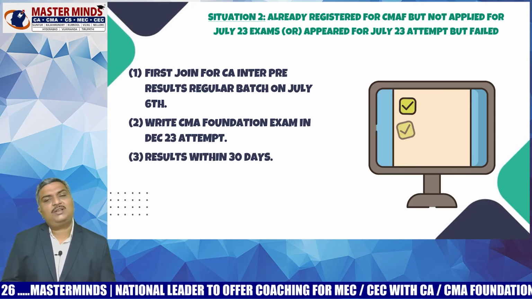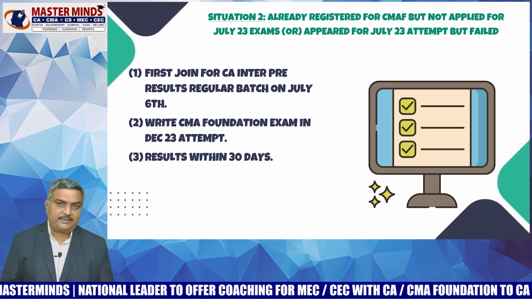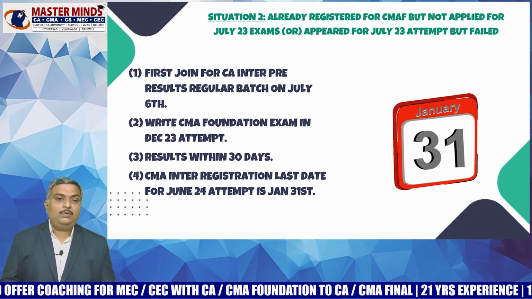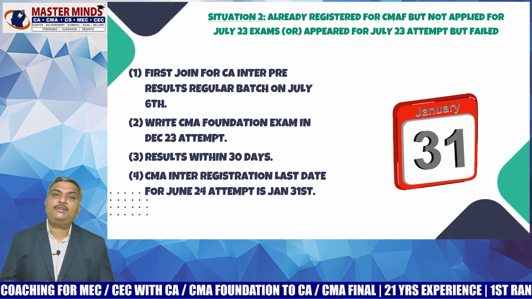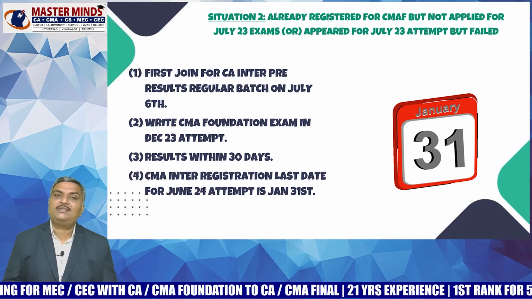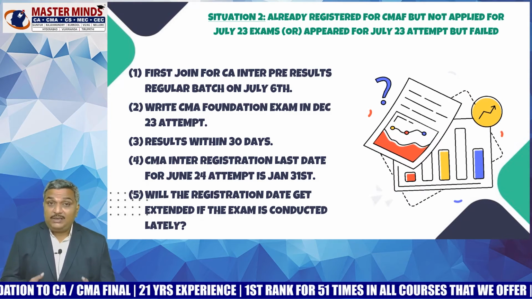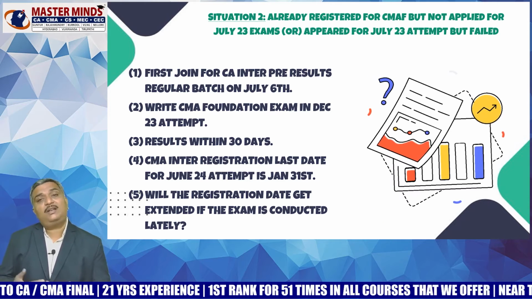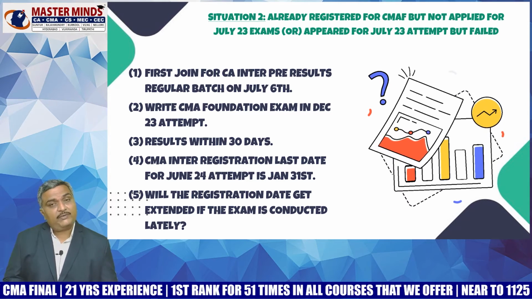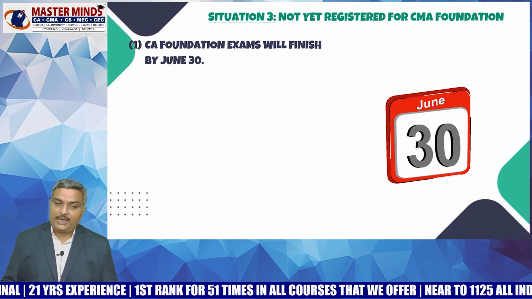And as usual, the results will be announced within 30 days. And already you know, the last date for June 24 attempt CMA Inter registration is January 31st. Whenever the results are announced late, automatically the registration date will also be extended. You need not worry about that.